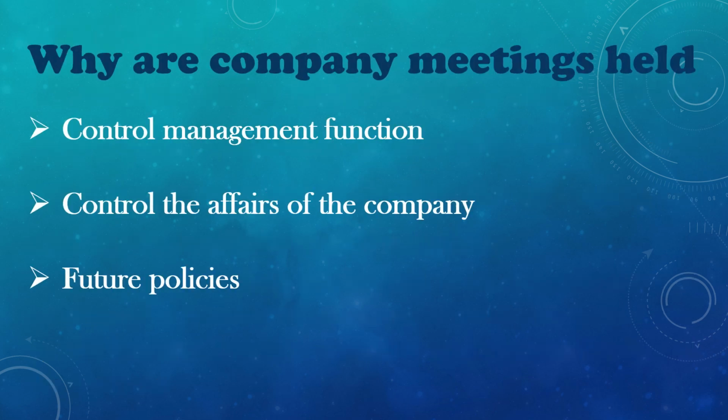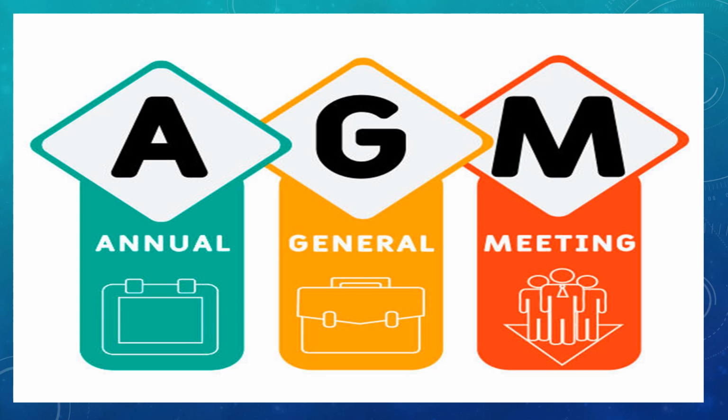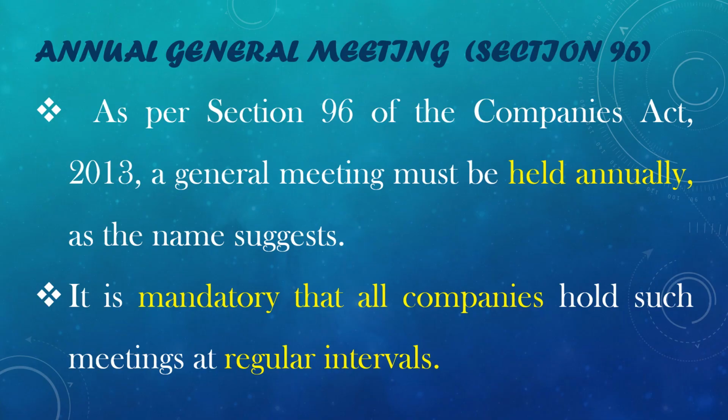Next, why are company meetings held? First one is to control management function. Then second one is to control the affairs of the company. Next, the future policies. Next, the first type of meeting is AGM, that means annual general meeting.